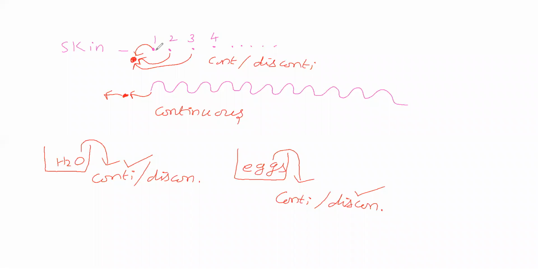Is there some time gap between these two particles absorbed by the skin, or is the time gap exactly 0? If the time gap is exactly 0 between these two particles, then the absorption is continuous.